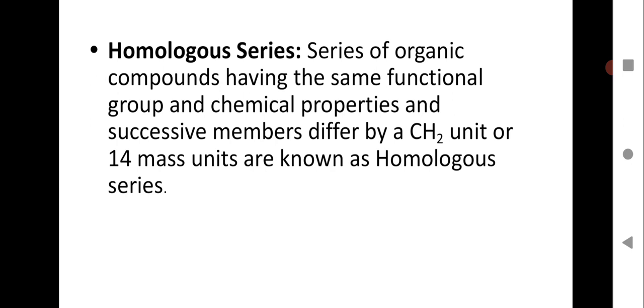All that you know. So now what is a homologous series? A series of organic compounds having the same functional group and chemical properties, where successive members differ by a CH2 unit or 14 mass units, is known as a homologous series. So as you have learned the series of alkanes, alkenes and alkynes, we can define homologous series. So these are the series of those organic or carbon compounds. They will have the same functional group, a group which determines the property of the carbon compound, and that remains the same.